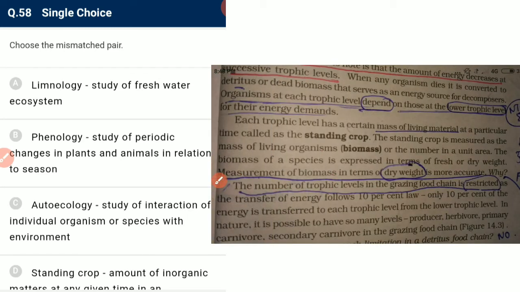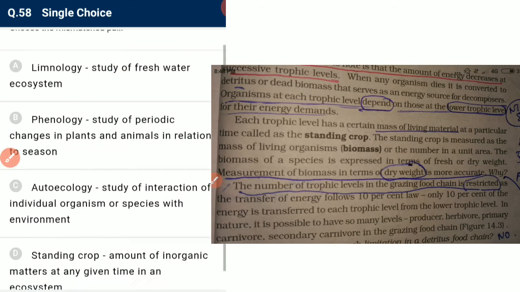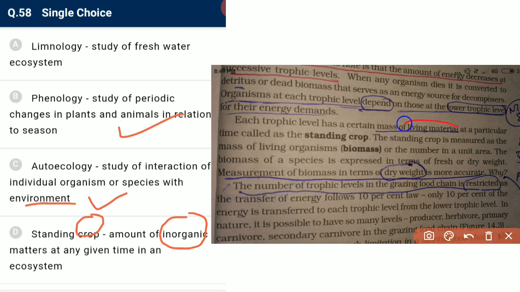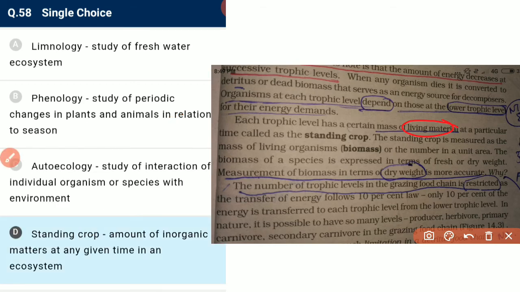Choose the mismatched pair. Okay, limnology, study of fresh water ecosystem. Yes, it is limnology. Let's talk about all these options. Phenology, the study of periodic change in plant and animal in relation to season. Yes, it is correct. Ecology, the study of interaction of individual organism or species with environment. Yes, it is also correct. Standing crop is the amount of inorganic matter? No, standing crop is the living matter, the organic matter, and standing state is the inorganic matter. So it is incorrect, and it is the required answer.